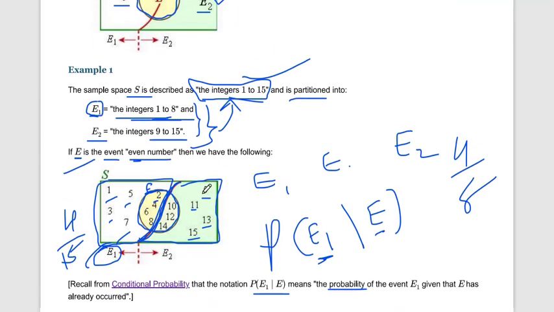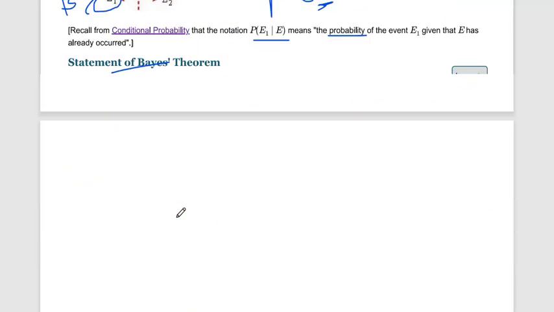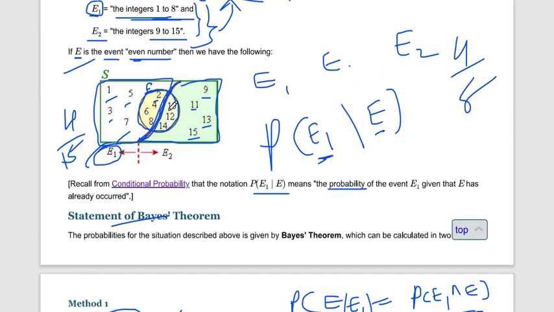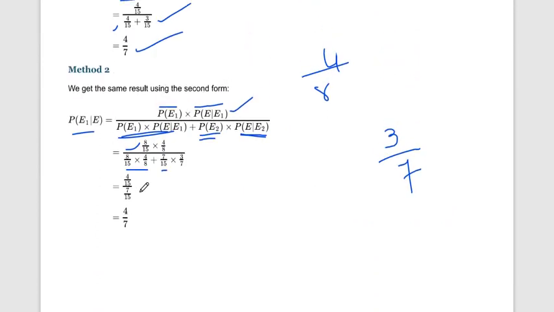Probability of E2: how many numbers are there? 4 and 3, so 7 by 15. And probability of even number given that E2 has already happened: the total number in E2 is 7 and the even numbers are 10, 12 and 14, so 3 by 7. After calculation you can see that both answers are the same.